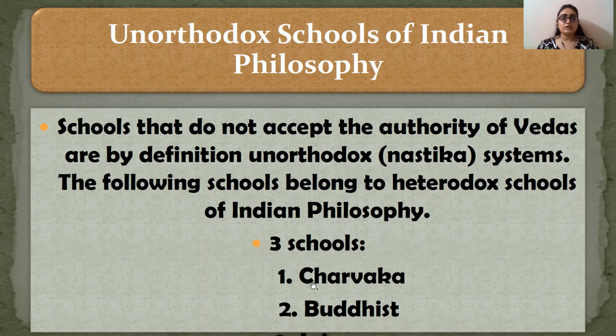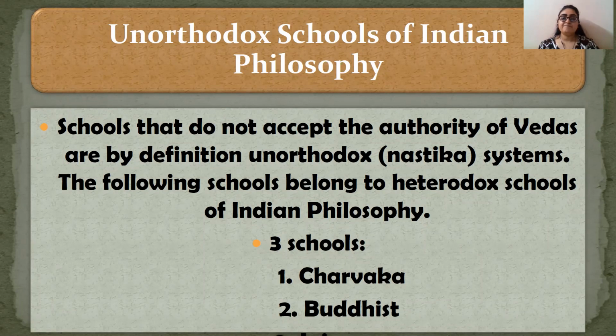Now we'll move on to the unorthodox school of philosophy. Those schools that do not accept the authority of Vedas are by definition unorthodox. As I told you initially, astika and nastika are basic terms. In the current scenario, astika is the person who believes in God, nastika is the person who does not believe in God. But in the sense of philosophy, astika is the school of philosophy which believed in the authority of the Vedas, and unorthodox schools of philosophy do not believe in the authority of Vedas.